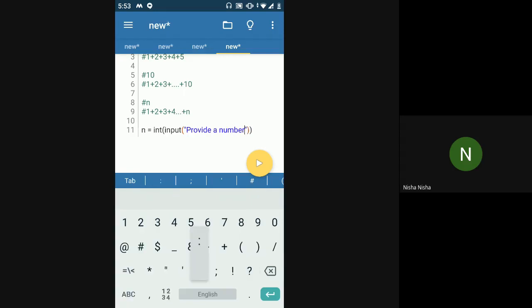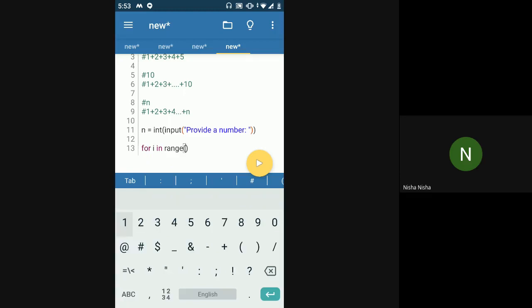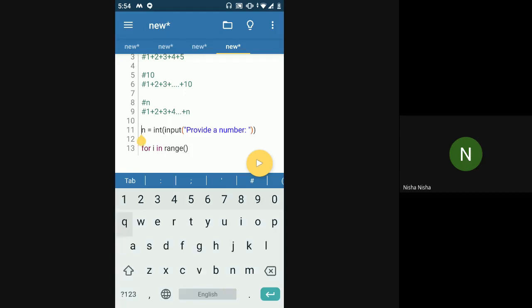You take an input from the user, and now you have to run your loop from 1 till this number n. So I'll say for i in range. What should be the range? In this case, n is the value that has the user's input. You don't know if it is 10 or 5 or 7, but whatever that value is, that is stored in n. For i in range n.